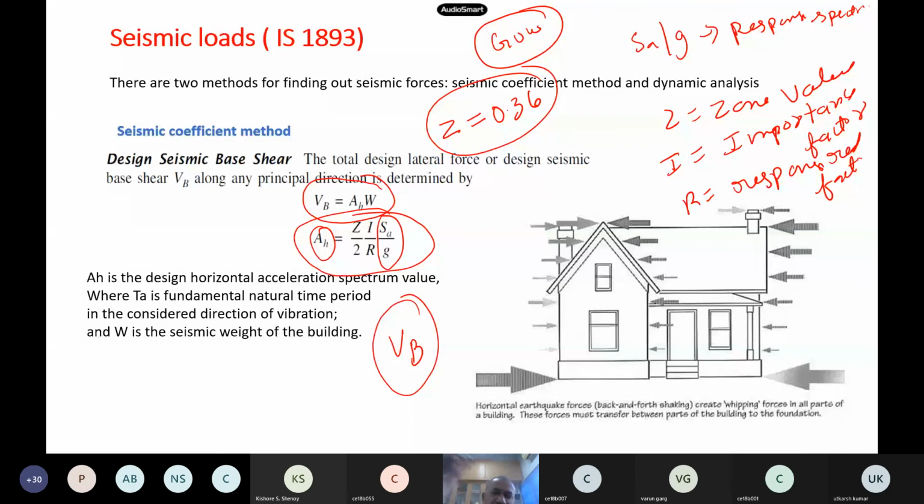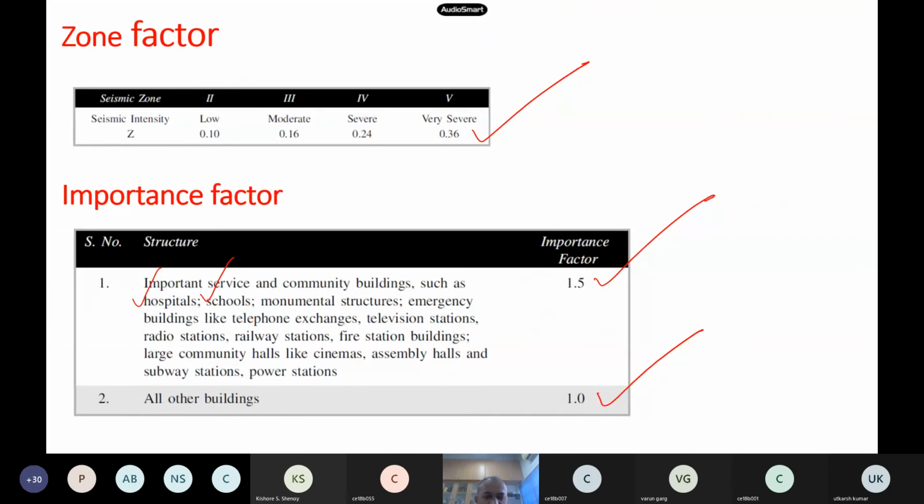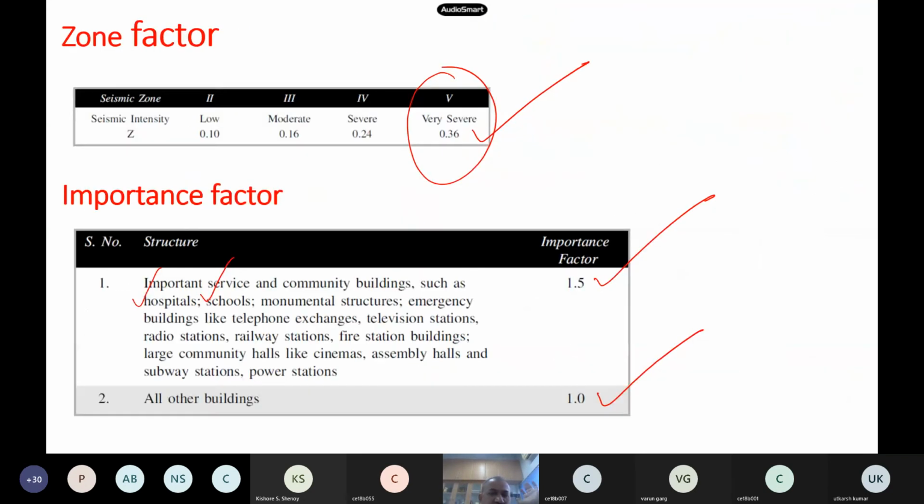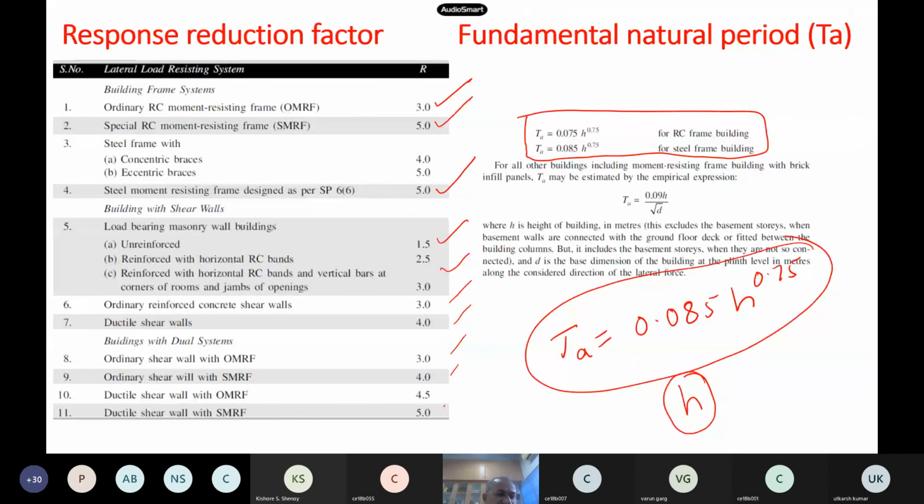If I am designing a hospital building, what will be I? It is an important building. What is the value of I? 1.5, and as Guwahati is in zone 5, Z is 0.36. Let us say I am designing a full steel building. What is the response reduction factor here?